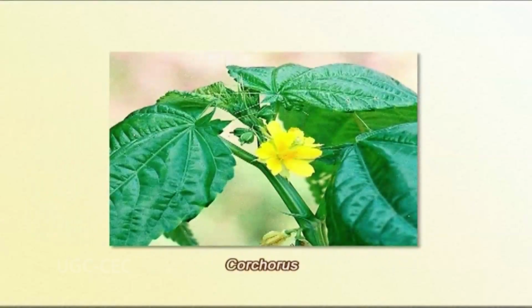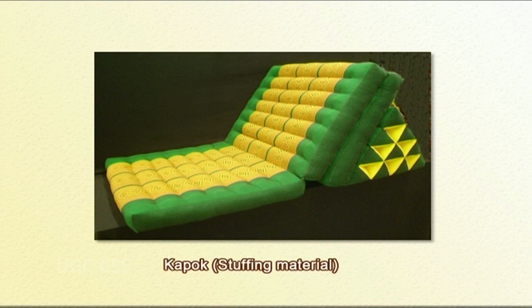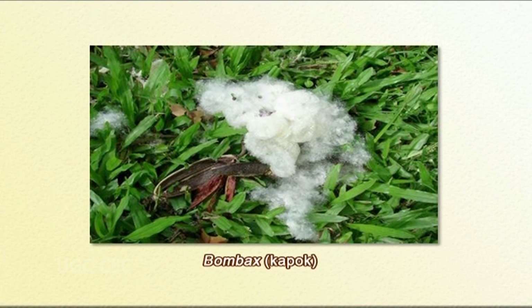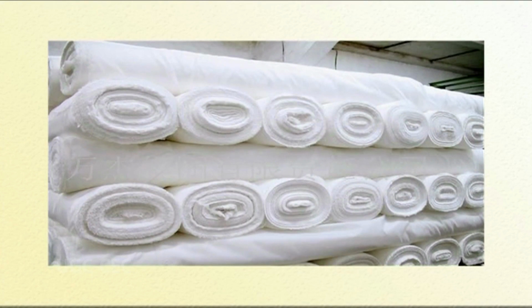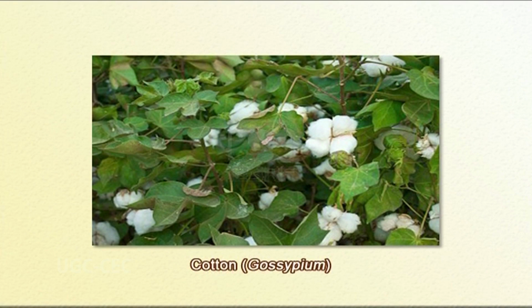Or the fiber plants, for example, the best fiber is obtained from the species of Corchorus, the common jute. Or we have the hairs that are associated with the seeds. They are used as stuffing material, such as kapok from the species of Ceiba and Bombax. Or the most common and highly important cotton that is used in the fabric industry is obtained from the different species of Gossypium. The Gossypium is a common genus in the family Malvaceae. The Gossypium is in fact the world's most important fiber plant.